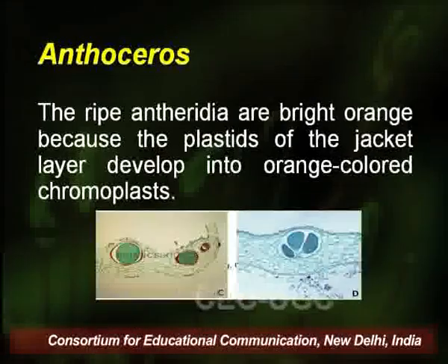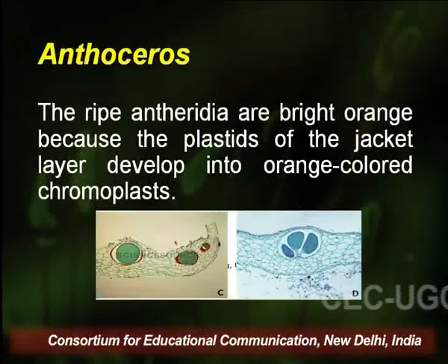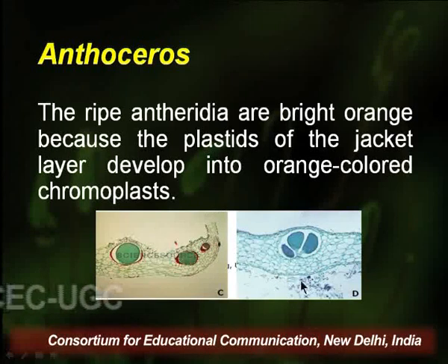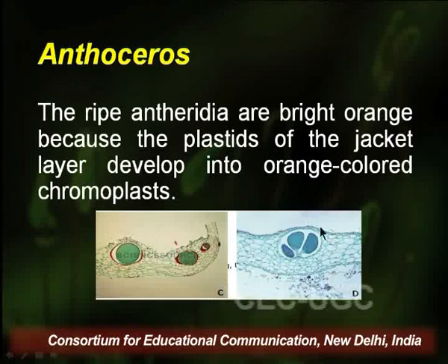The ripe antheridia are bright orange in color because the plastids of the jacket layer develop into orange-colored chromoplasts. In the diagram, it is clearly visible that the antheridial chamber is always subepidermal.